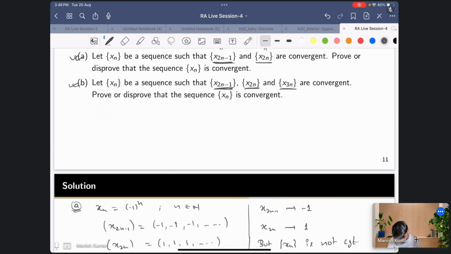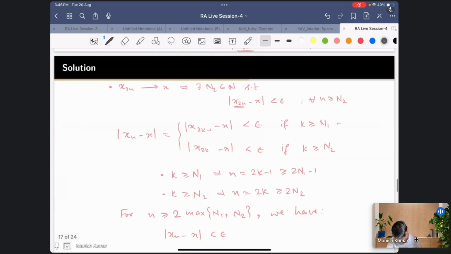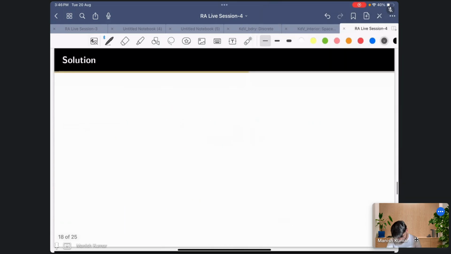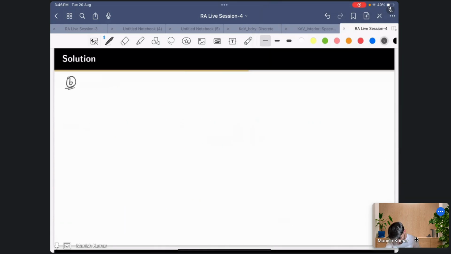For part B, what you have been given is that x_{2n}, x_{2n-1} and x_{3n} are convergent, to show x_n is convergent. My claim is that the limit of x_{2n-1} is equal to the limit of x_{2n}.